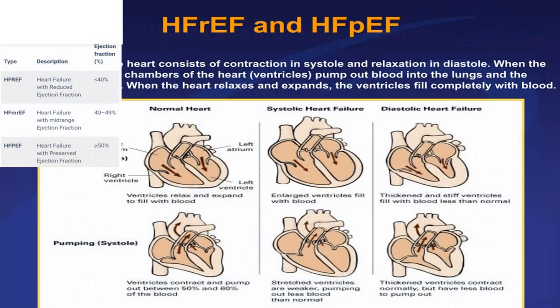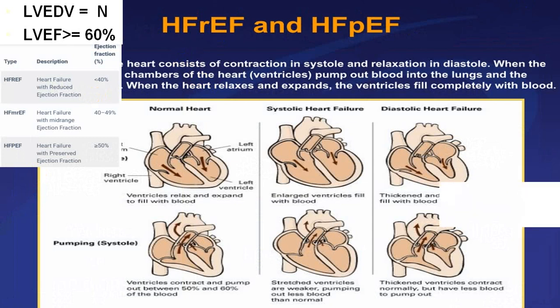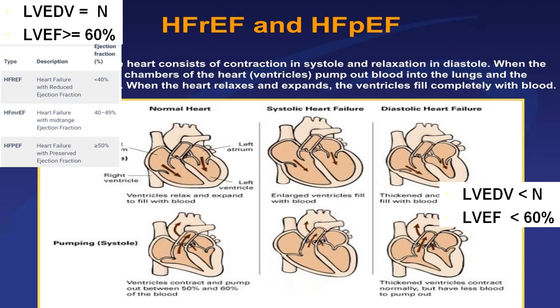This I have already explained to you. Preserved ejection fraction we call diastolic. When left ventricular end diastolic volume is normal and ejection fraction is more than 60, we call it a normal heart. When left ventricular diastolic volume is reduced and ejection fraction is less than 60, we call it diastolic heart failure.